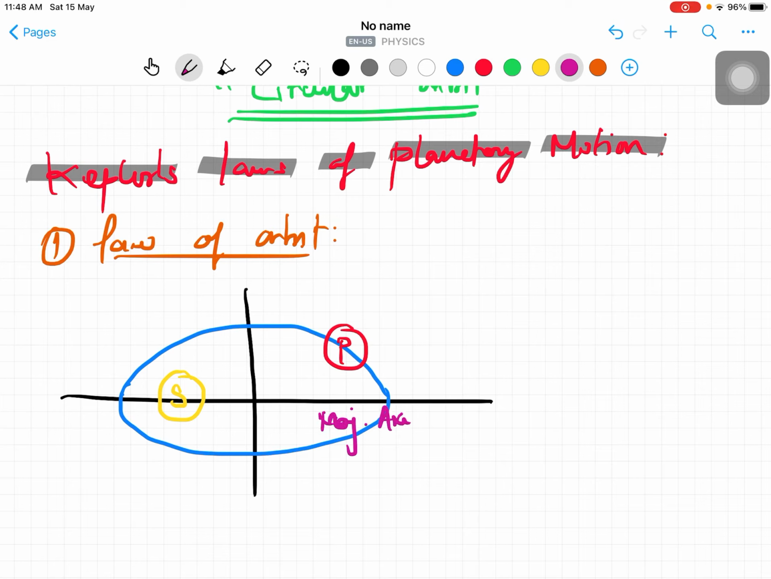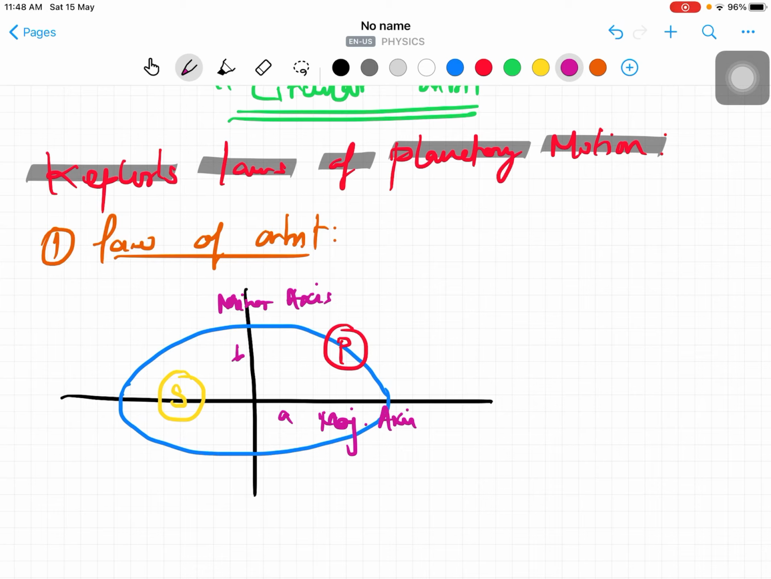This is called the major axis. This one is the y-axis, and this is called the minor axis. This is A, this is B. What is the general equation of the ellipse? x square by A square plus y square by B square is equal to 1.